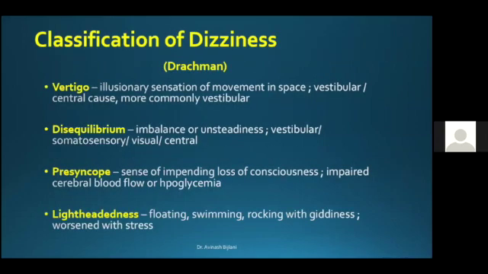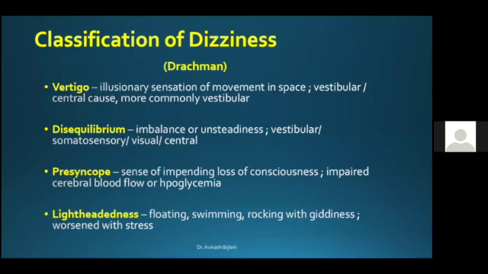So, a brief classification of dizziness, which was presented by Drachman. Vertigo is an illusionary sensation of movement in space. It may result from vestibular or a central cause. More commonly, it arises from a vestibular cause. Disequilibrium is a sensation of imbalance or unsteadiness. Again, it may have various causes like a vestibular or a somatosensory deficit or a visual problem or from a central deficit. Presyncope is a sense of impending loss of consciousness, and the causes are impaired cerebral blood flow, or it could be hypoglycemia.